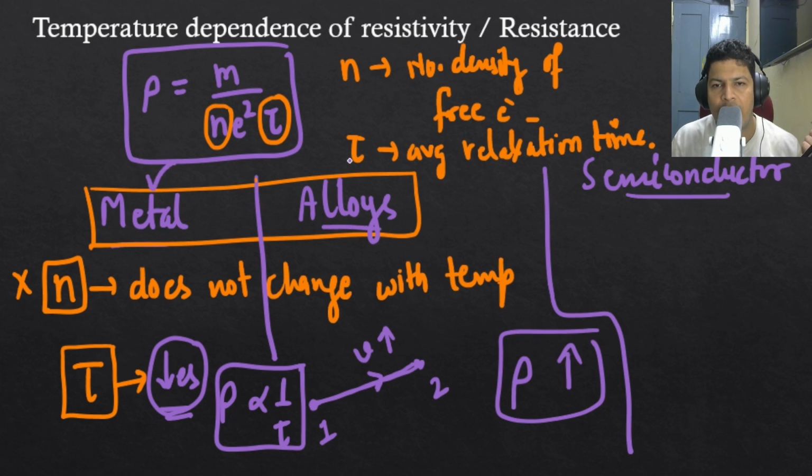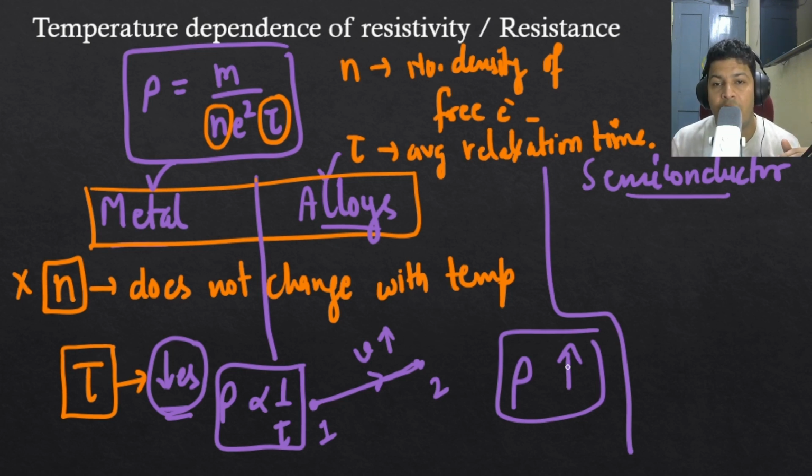For metals and alloys, when you increase the temperature, electrons can move faster because they have more kinetic energy, and because of that the time between two collisions, that is relaxation time, will decrease, and because of the decrease in tau there will be an increase in resistivity.